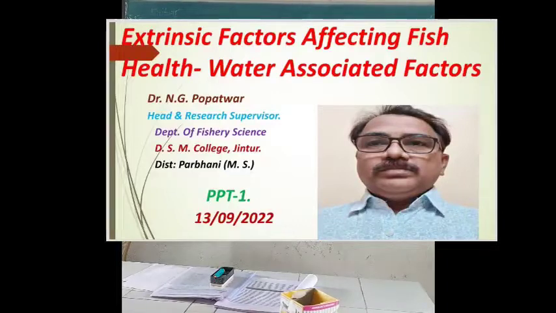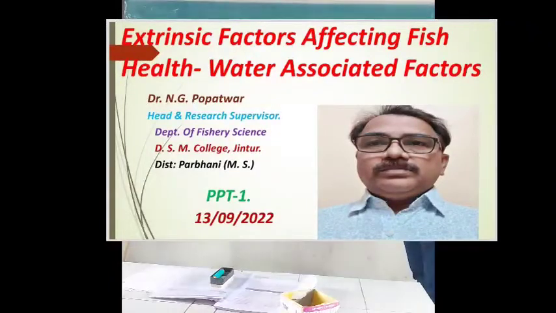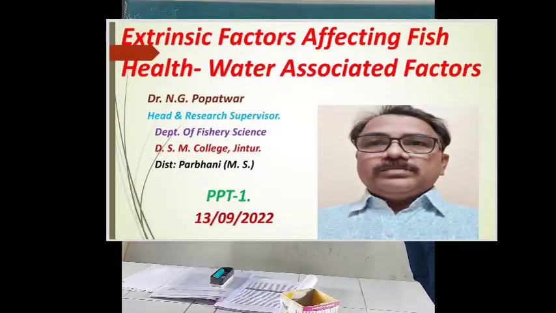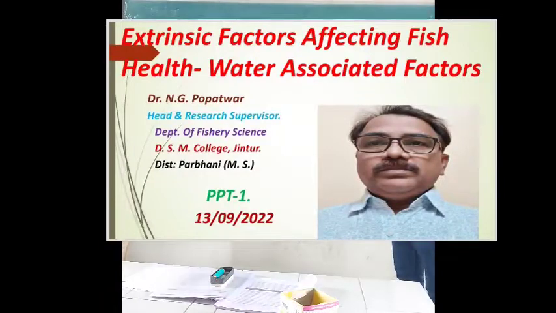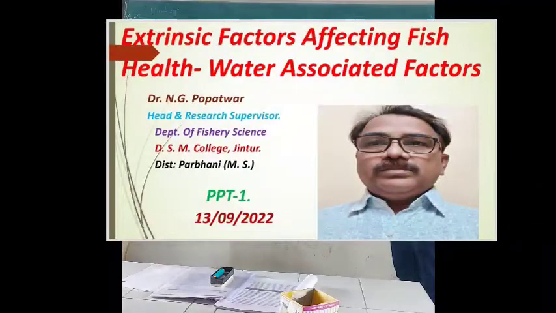Suppose the water quality is pure, is ideal water quality. Ultimately, the maximum problems would be solved. That's why eccentric factors are related to the water, because fish survive in water. Hence, water should be ideal water. Water maintenance is important. Water management is most useful to aquatic life.